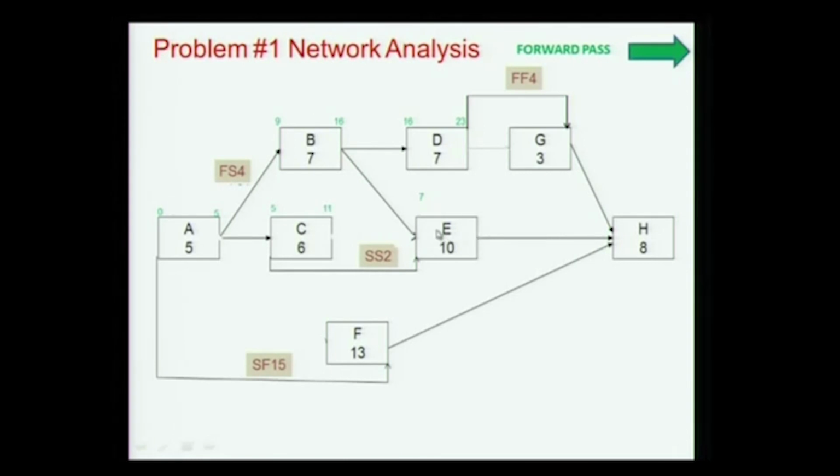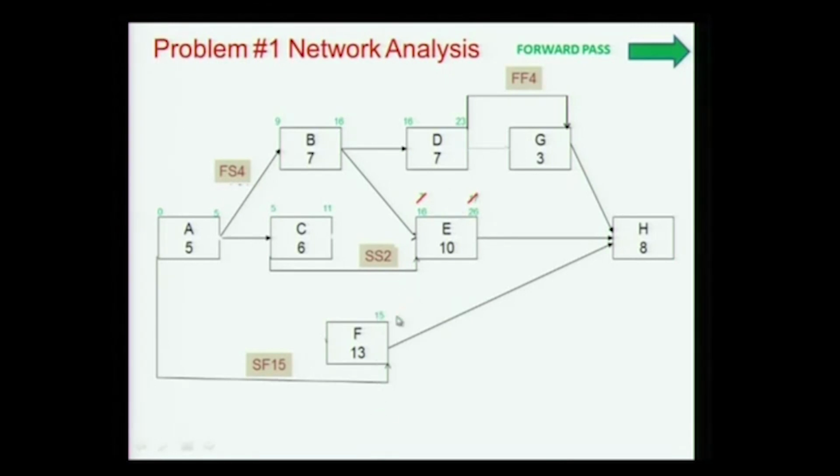Now E has two options. Right now it's going 5 plus 2 is 7, and E also has a 16. So 7, 17, and 16, 26. The 16 is the max, so 16, 26 are the values we consider.